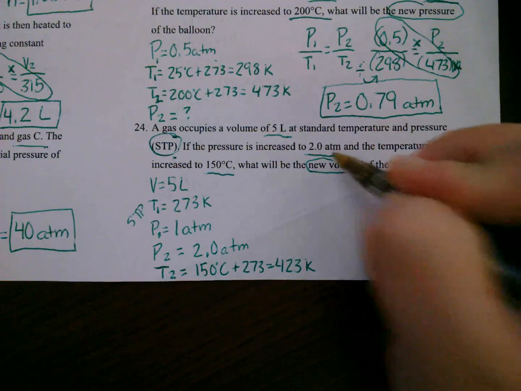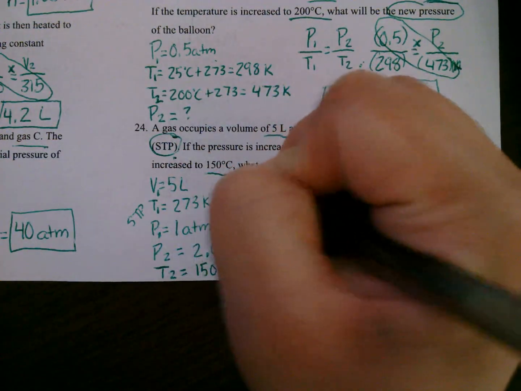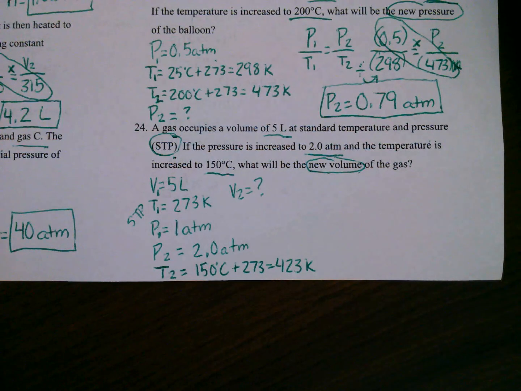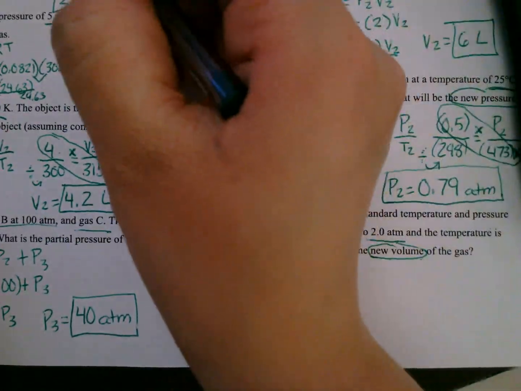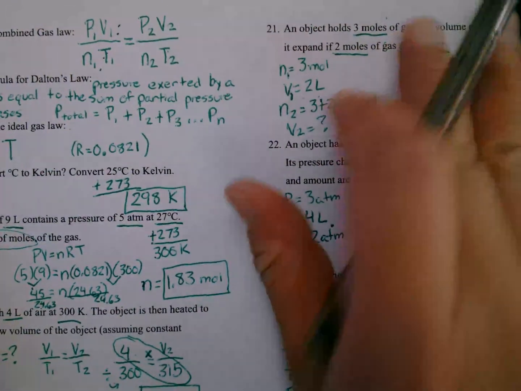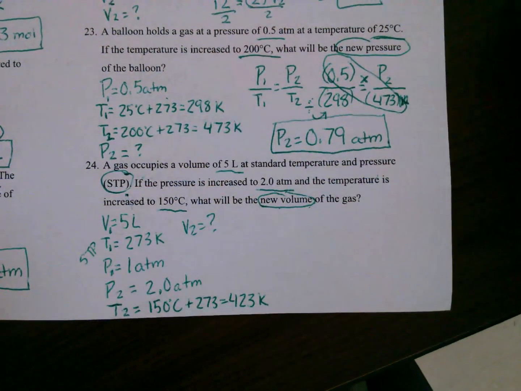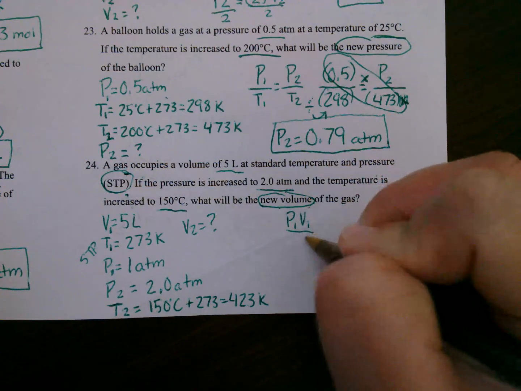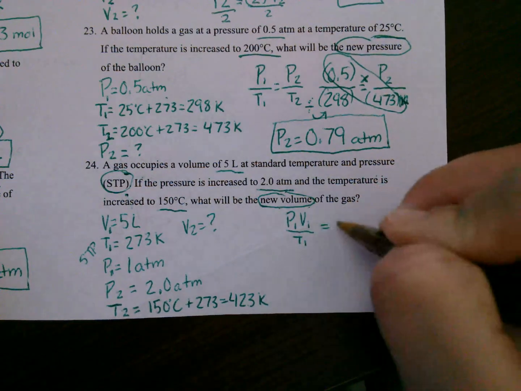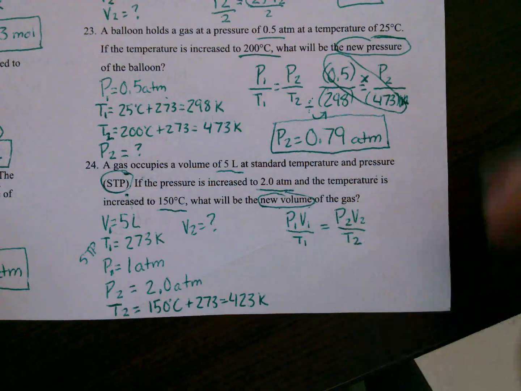What is the new volume? So I'm looking for my new volume. That means that was my first volume. So V2 is what I'm looking for. This time I have volume, temperature, and pressure. So I'm going to keep in my formula P1, V1, and T1. I just don't need N1. So that's going to be P1 V1 over T1 equals P2 V2 over T2.